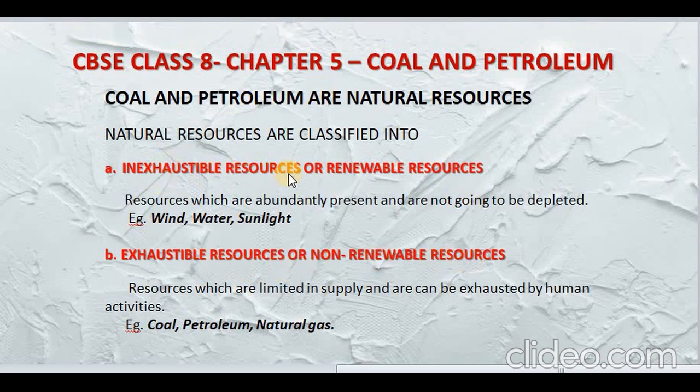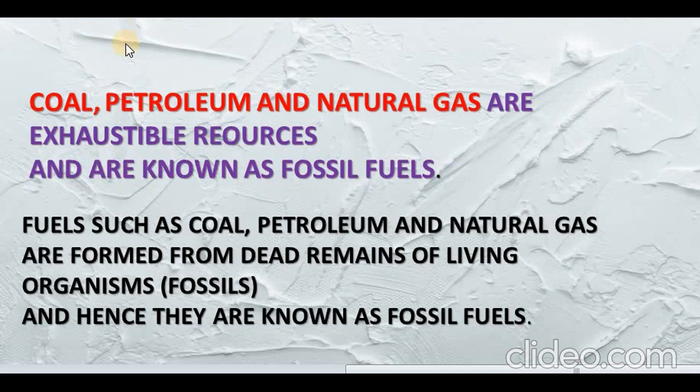Inexhaustible resources or renewable resources are resources which are abundantly present and are not going to be depleted. Example, wind, water and sunlight. Exhaustible resources or non-renewable resources are resources which are limited in supply and hence can be exhausted by human activities due to their overuse. Example, coal, petroleum and natural gas. Coal, petroleum and natural gas are exhaustible resources and hence are known as fossil fuels.